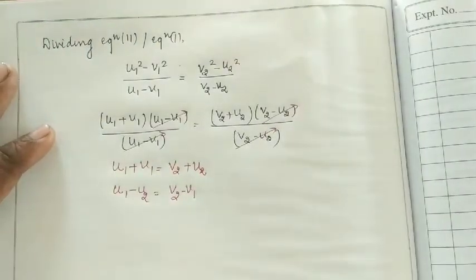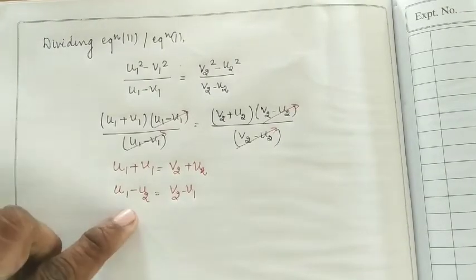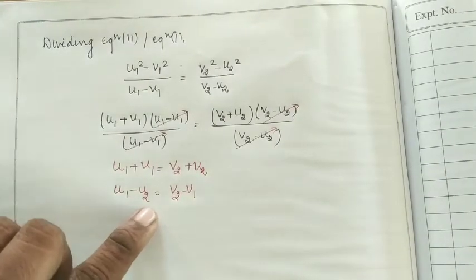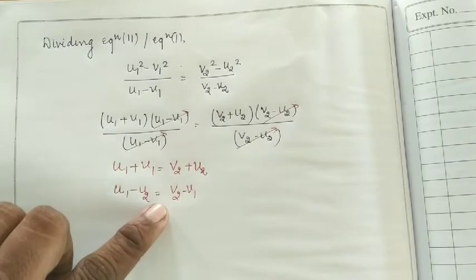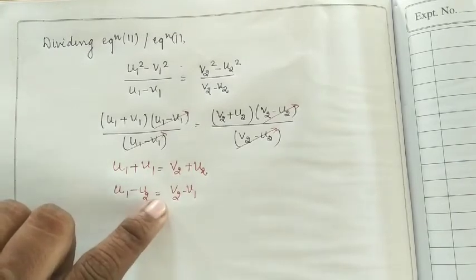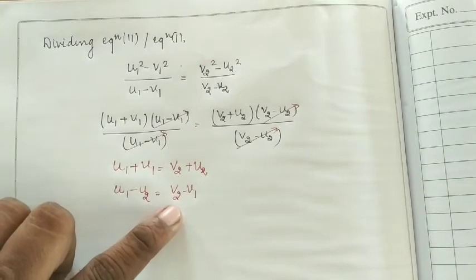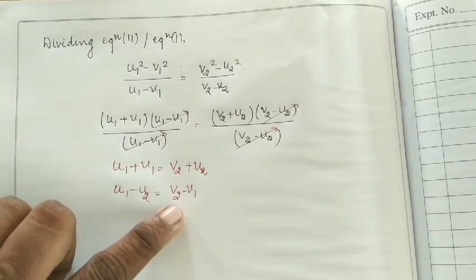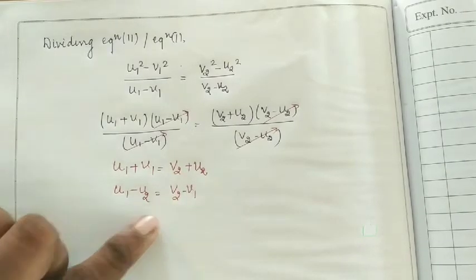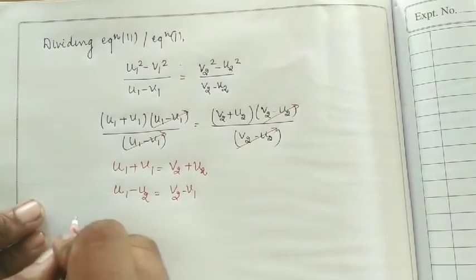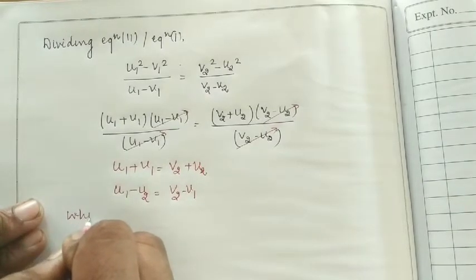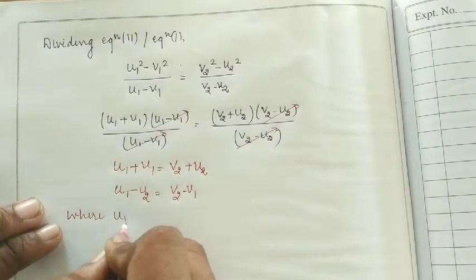What does this signify? u1 minus u2 is the relative velocity of the two bodies A and B, whereas v2 minus v1 is the relative velocity of the two bodies when both bodies are approaching each other after collision.